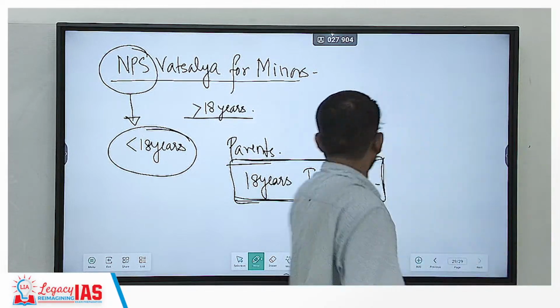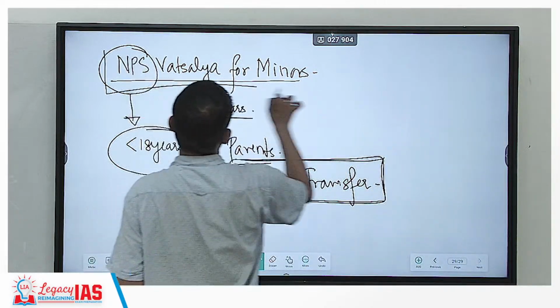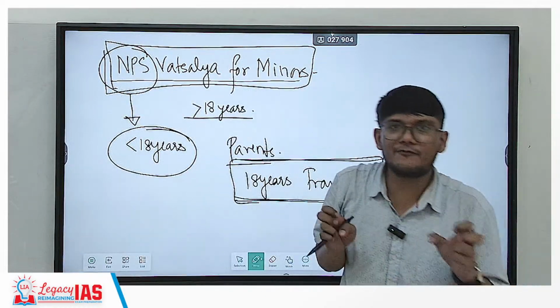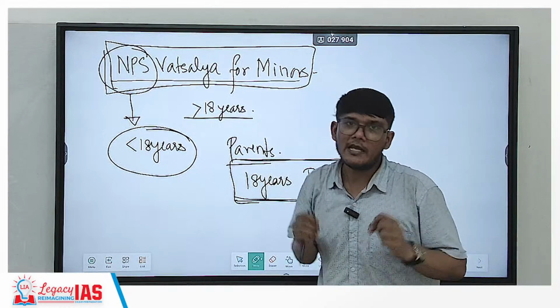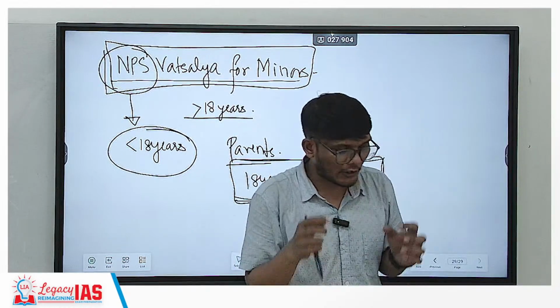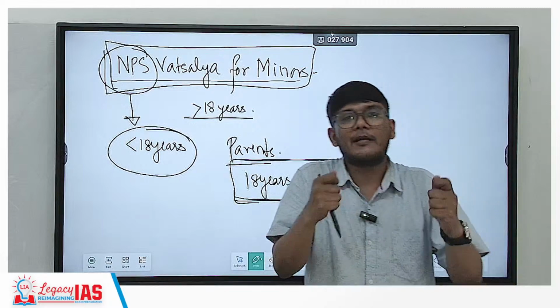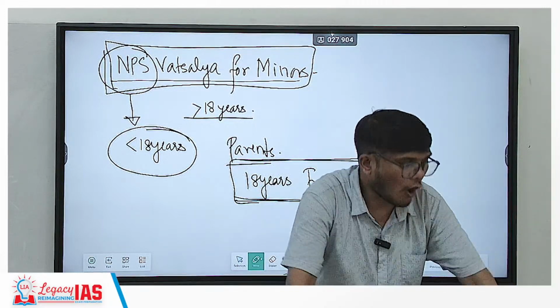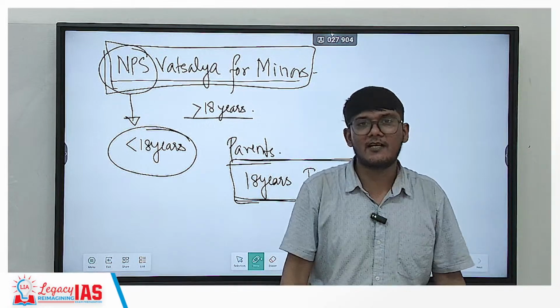In the coming days, we will cover specific schemes related to our budget. Since it's covered in the budget, it becomes all the more important for your examination. All right, so this was all about the budget which has recently come out.